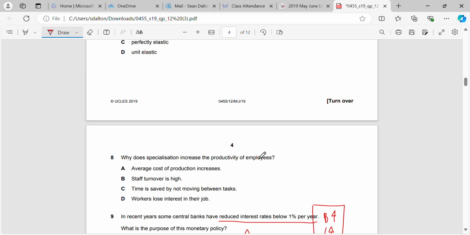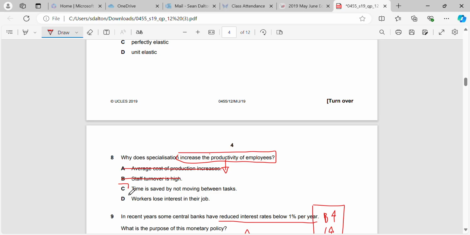Okay, question 8. Why does specialization increase the productivity of workers? So we talked about this in class before. Should be very straightforward. Average cost of production increases, not true. Average cost of production comes down. Staff turnover is high. That is not a reason to explain the productivity increasing of employees, is it? If staff turnover is high, we'd expect productivity to go down.